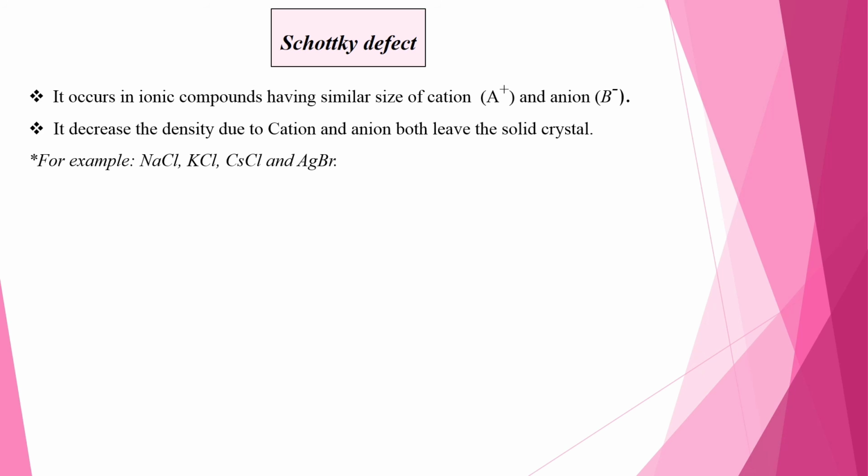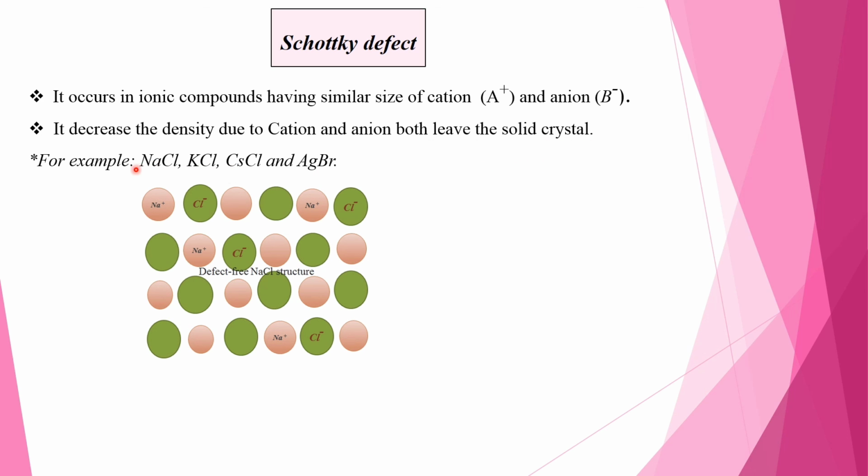Schottky defect. It occurs in ionic compounds having similar size of cation A plus and anion B minus. It decreases the density because both cation and anion leave the crystal. For example, sodium chloride, potassium chloride, cesium chloride and silver bromide, etc. And this is a defect-free NaCl structure.